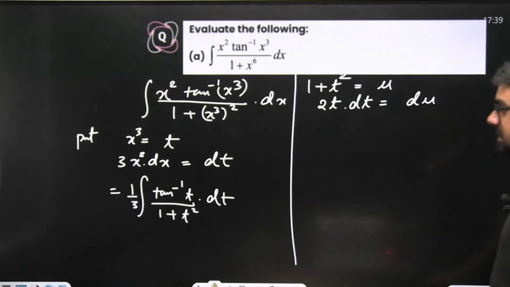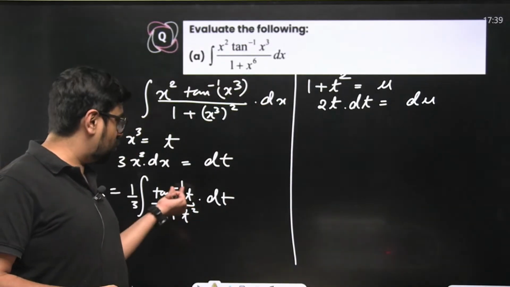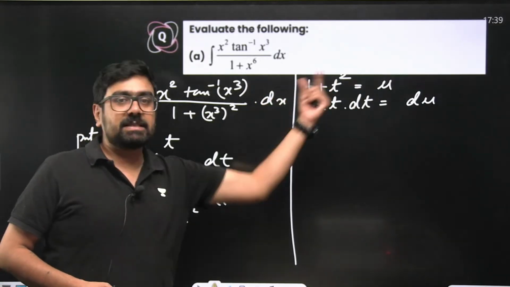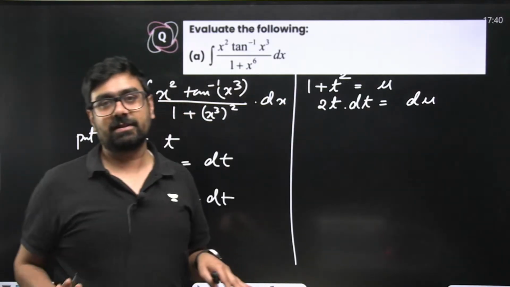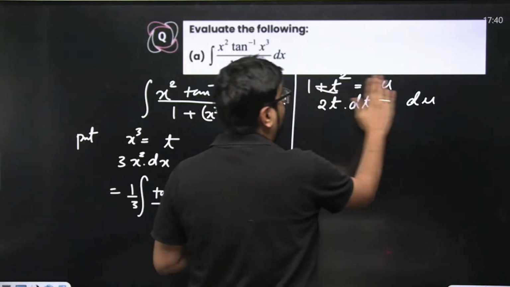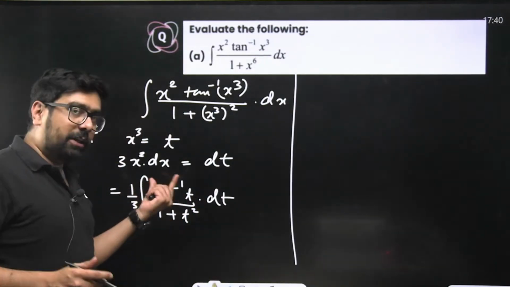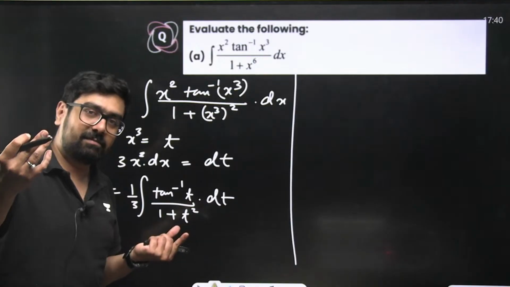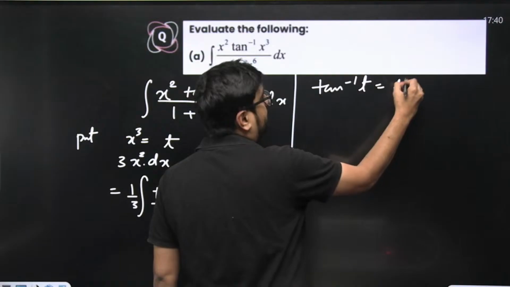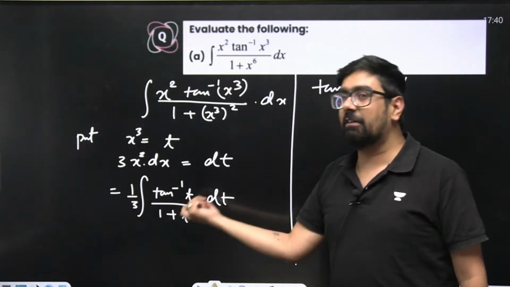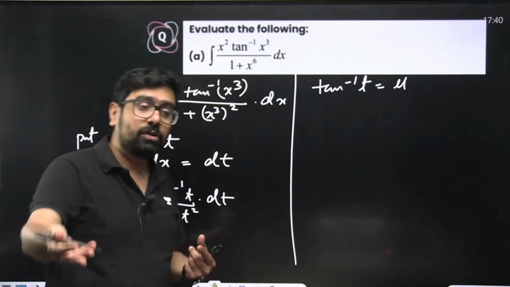No, it is not helping us. Yes, that is correct, the derivative of t square is sitting over here, but we are taking 1 plus t square, right? That also can be accepted, that t is sitting, but t is sitting inside tan inverse. So in these type of situations, one thing you need to understand is that t is inside some function. Now see, what if we take tan inverse t itself as some other substitution? Let's say tan inverse t itself as u. You understood why we cannot take 1 plus t square as u? Because it's not helping us. We still have tan inverse t, and we'll still have to solve it further.